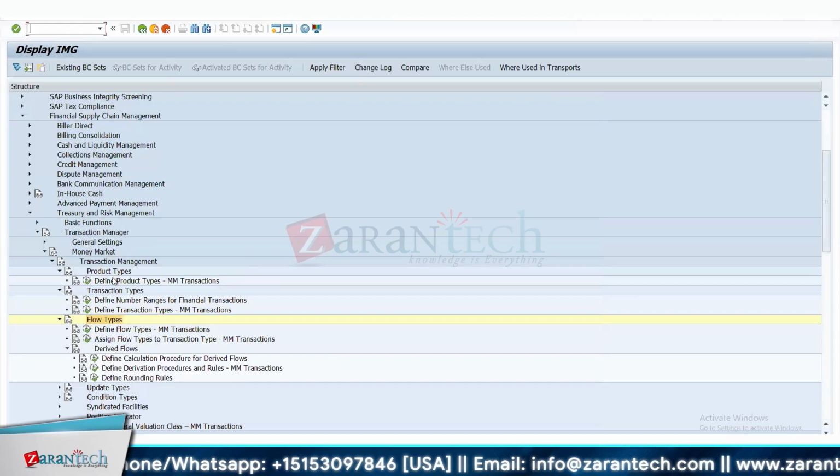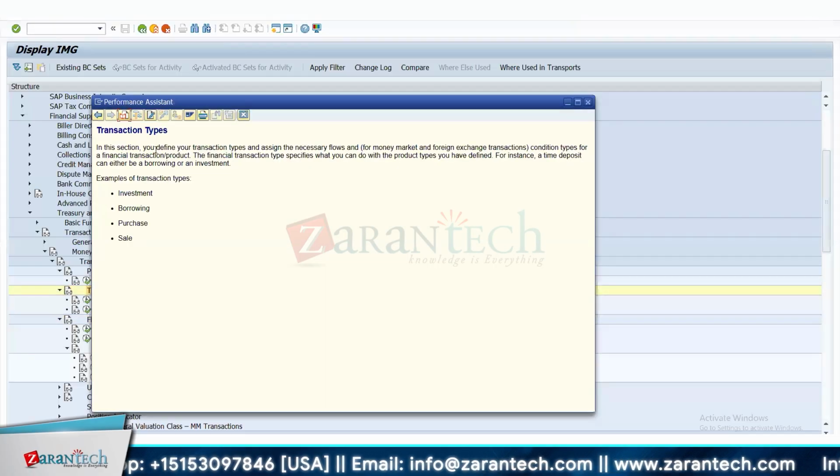So if I just show you, let us also quickly read the definition. A transaction type: in this section, you define the transaction types and assess the necessary flows and condition type for the financial transaction or product. The financial transaction type specifies what you can do with the product types you have defined. For example, under a time deposit, it can be a borrowing or an investment, a purchase or sales, right?